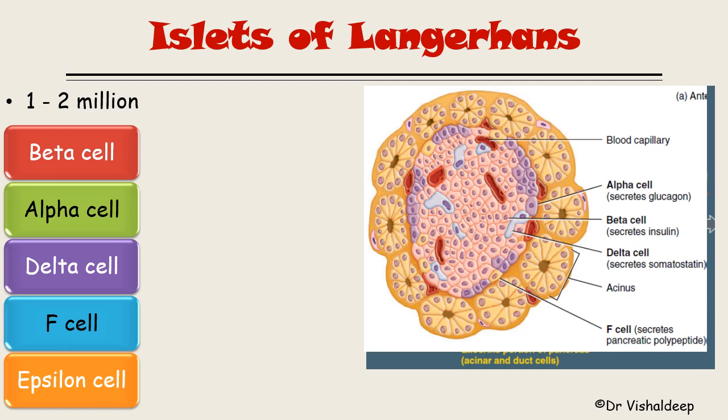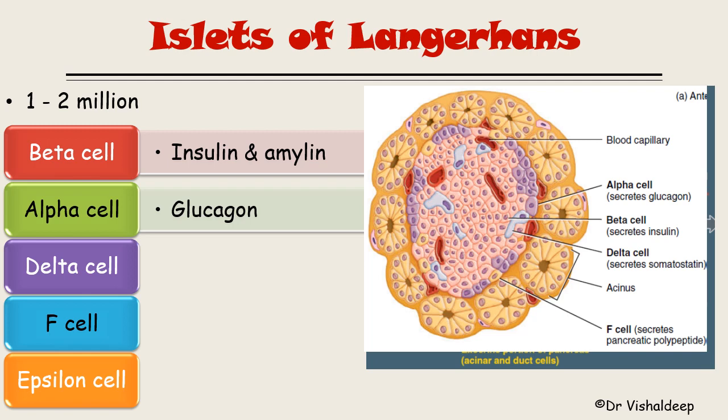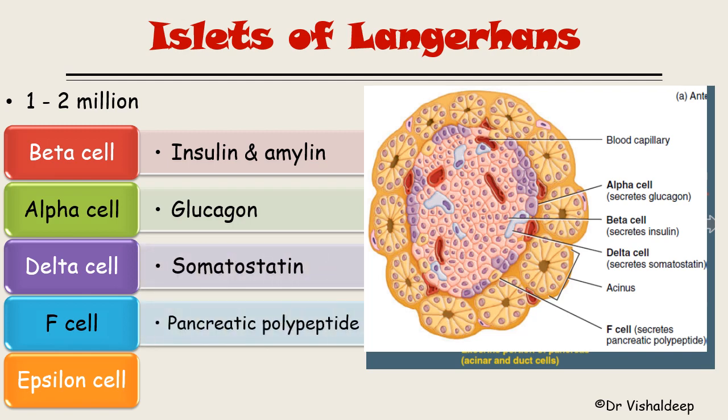The beta cell secretes insulin and amylin. The alpha cell secretes glucagon. The delta cell secretes somatostatin. The F cell secretes pancreatic polypeptide, and the epsilon cell, which is not shown in the diagram, secretes ghrelin. So this is the list of hormones secreted by the islets of Langerhans, the endocrine portion of the pancreas. The hormone in our focus is insulin.